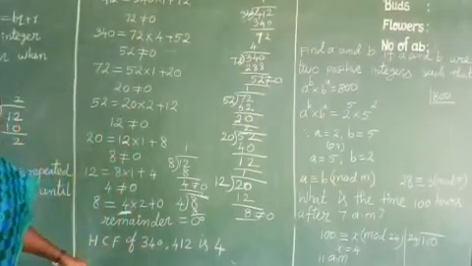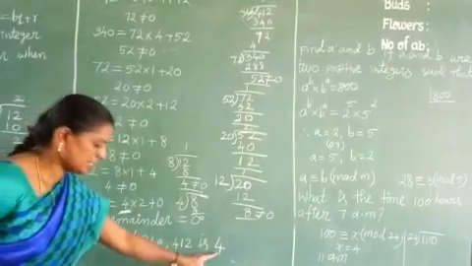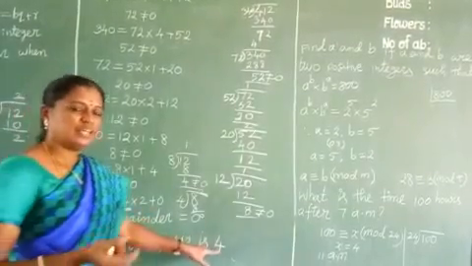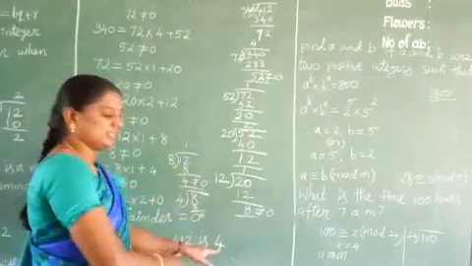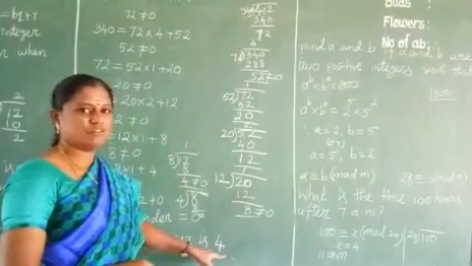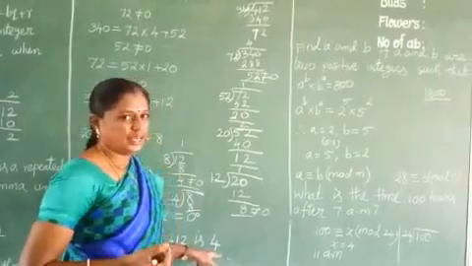Suppose three numbers are given, then first you find any two numbers and find the HCF. At last, with that HCF and the remaining number, we apply the same method. We get the HCF of the given three numbers. That is a 5-mark question. So next we discuss the fundamental theorem of arithmetic.